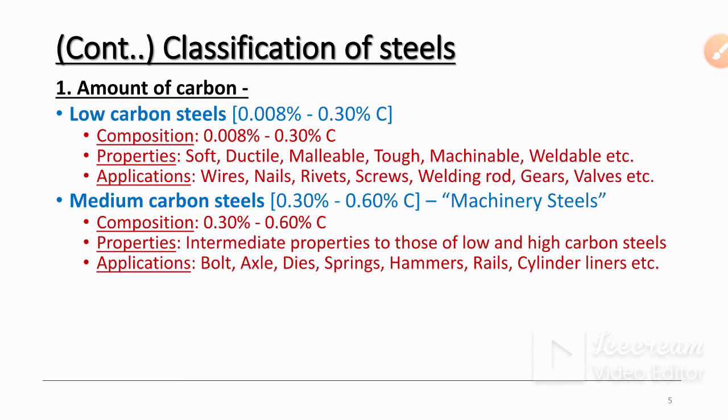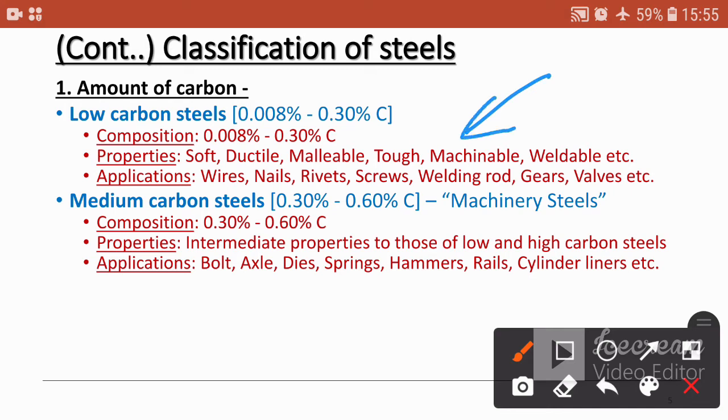Then medium carbon steel, 0.30% to 0.60% carbon, is also known as machinery steels. The name already suggests that medium carbon steels are mostly used for manufacturing machines or machine parts.